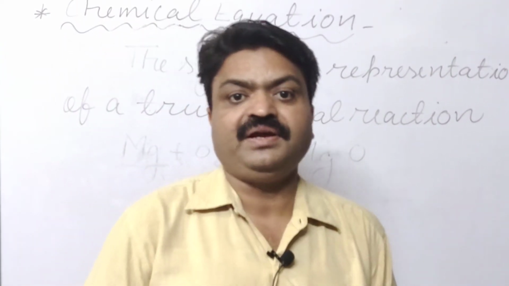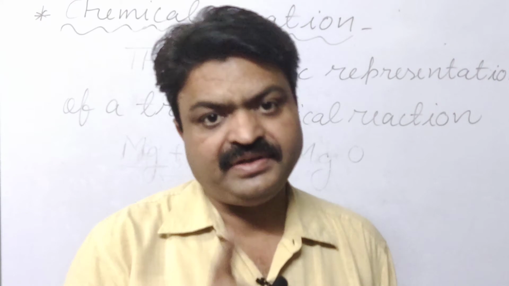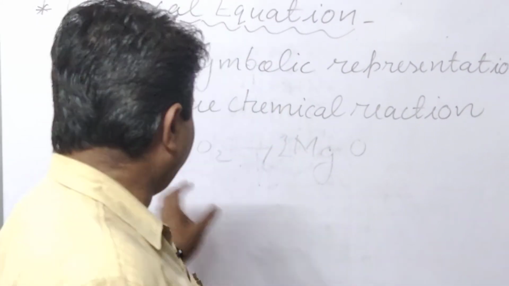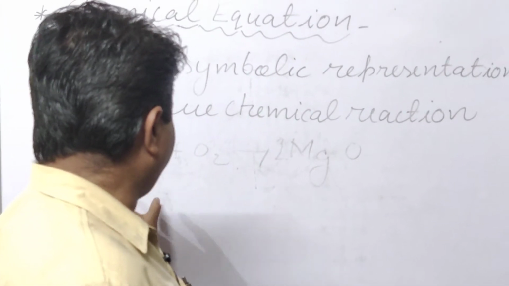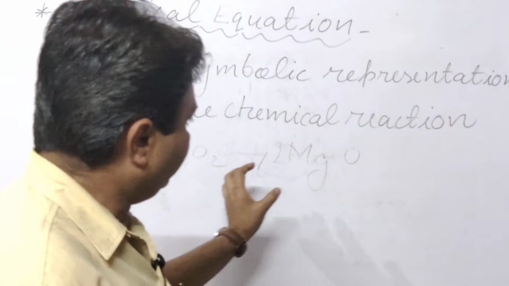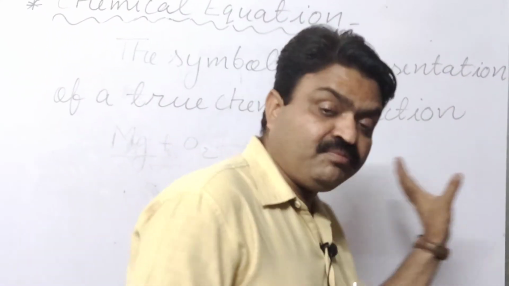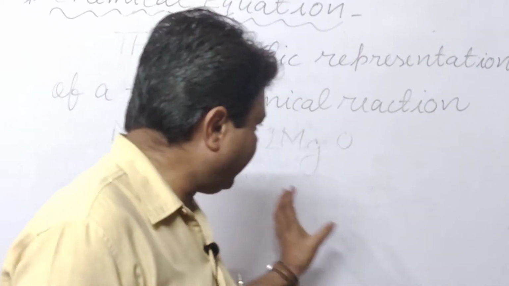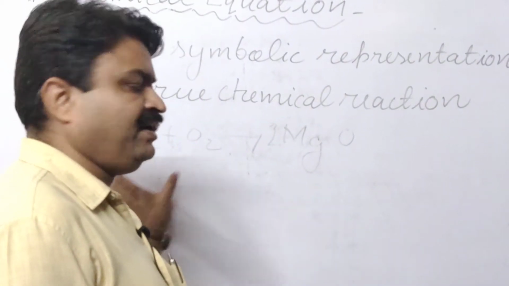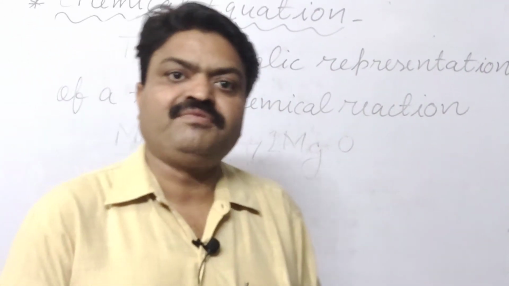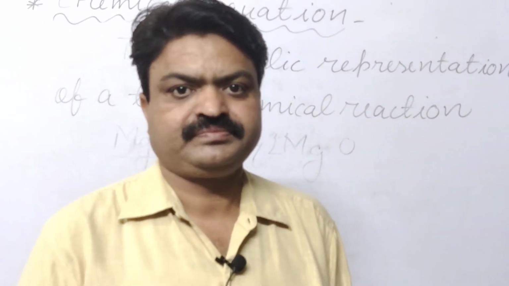If we represent it with words, then that equation is known as a word equation. Like in place of the magnesium symbol, we can write magnesium plus oxygen in words, and here we write magnesium oxide. Then this will be the word equation, students.